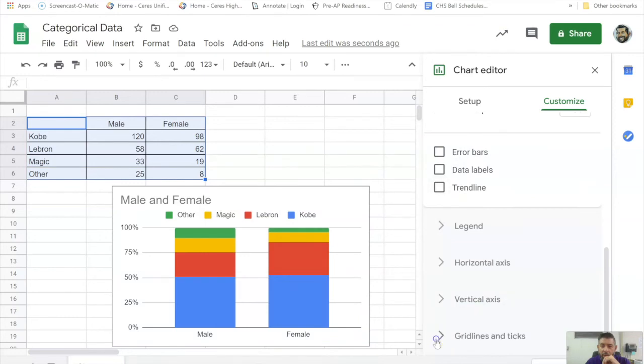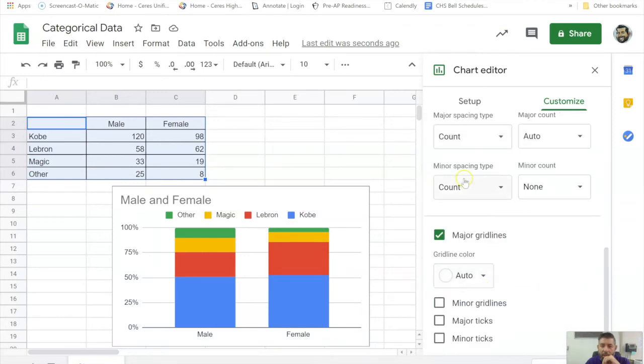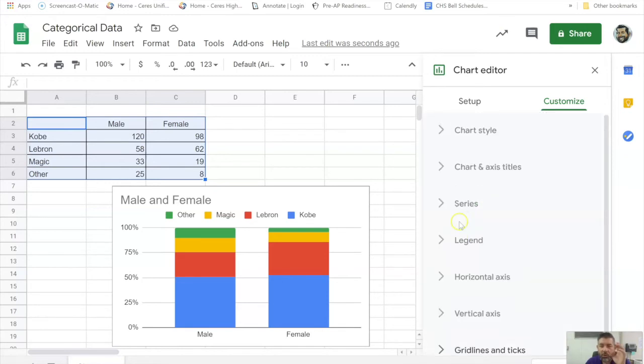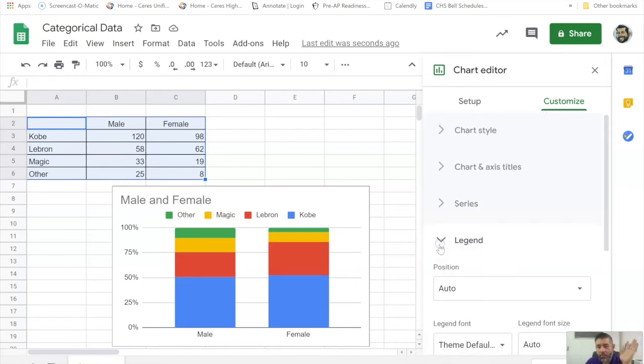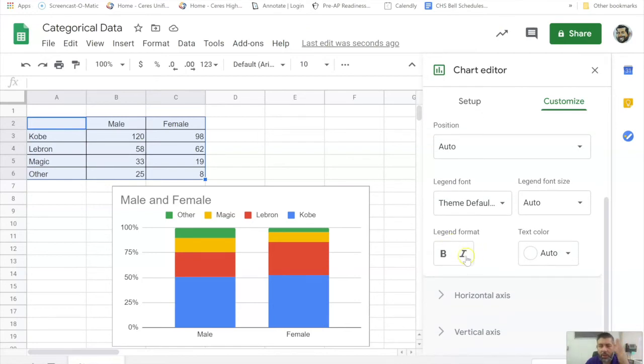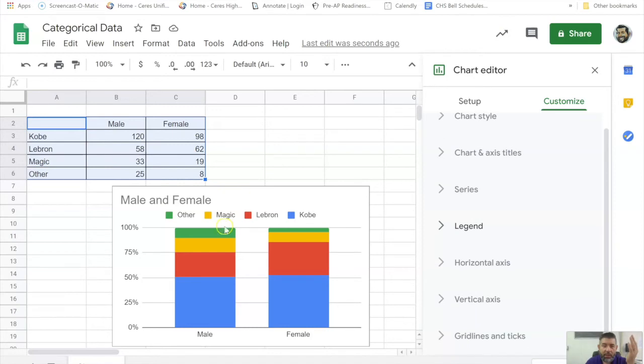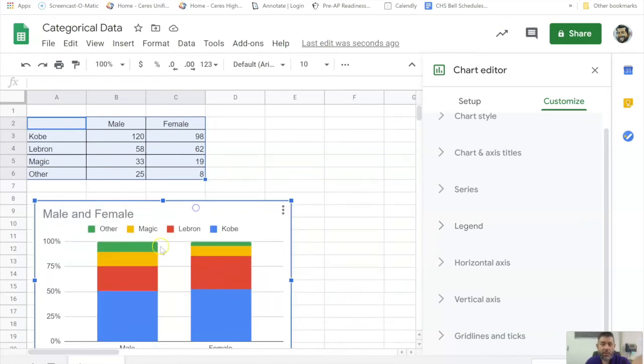I don't think there are any grid lines I have to do here, but I could. There are all these options you could explore on your own. I'm not going to go over all of these options in the video, but this right here is enough to put in a presentation.